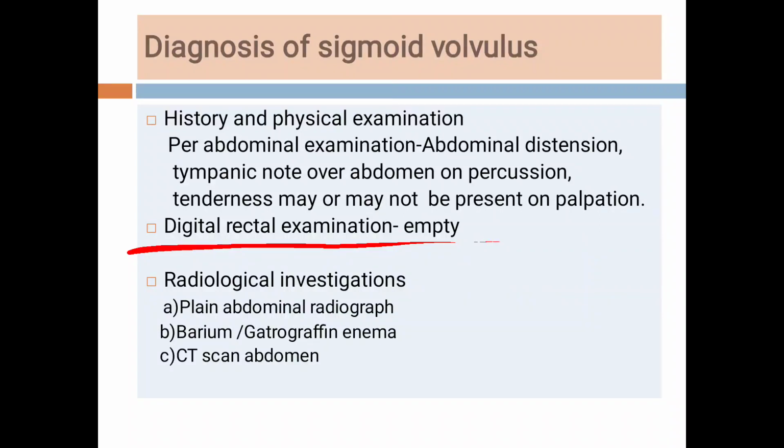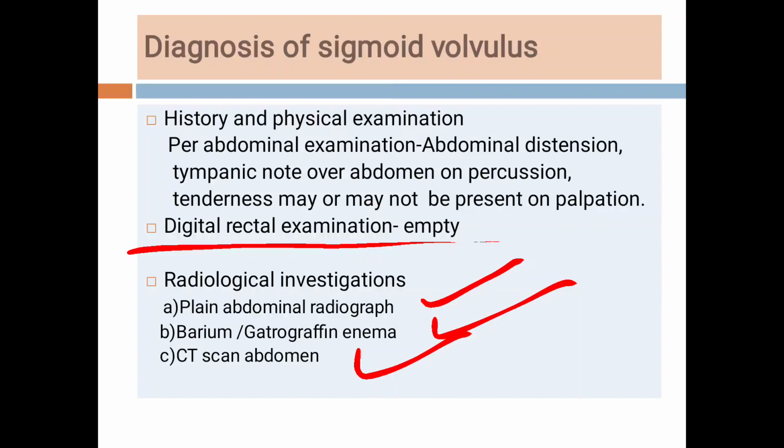So after our clinical diagnosis, we want to confirm it, so we subject the patient to investigations, and these are the radiological investigations. There are three types: plain abdominal radiograph, then barium or gastrografin enema, and the CT scan of abdomen.